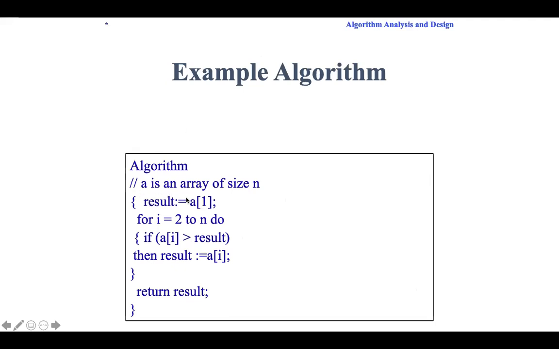A is an array. I have taken one variable, result, to which I am assigning the first element in the array, and a loop is there. From the second element, the loop has started. The loop will run until the nth element, and an if condition is there. In the if, I am checking something and I am returning the result. So you should tell me what this algorithm is all about.